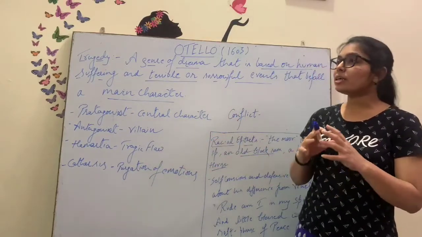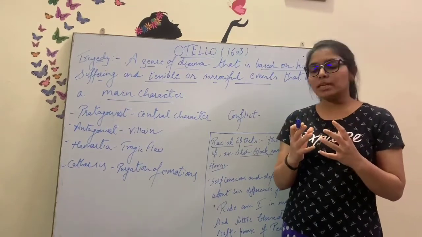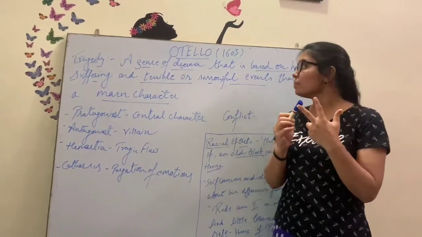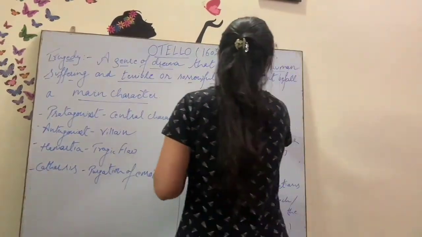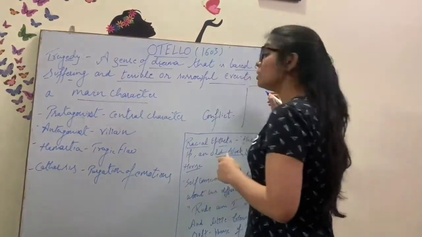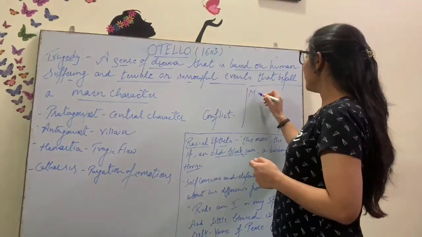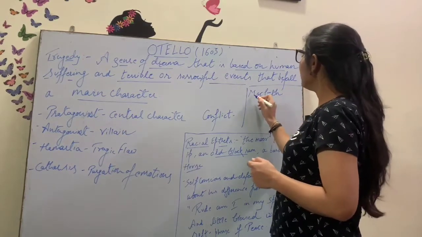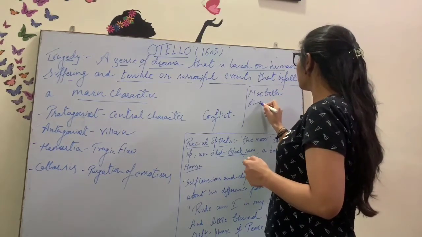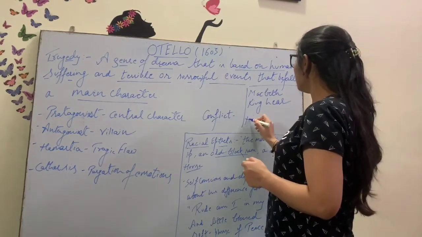Okay, so in the tragedies of William Shakespeare, there are four tragedies written by him. One is Othello, and I will write here the names of the other three tragedies: then he has Macbeth, then King Lear, then Hamlet.